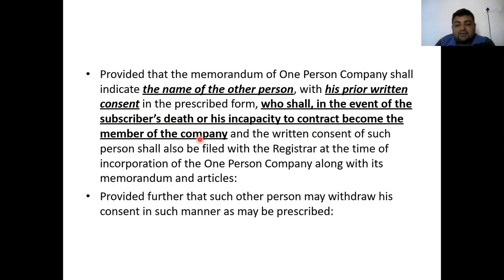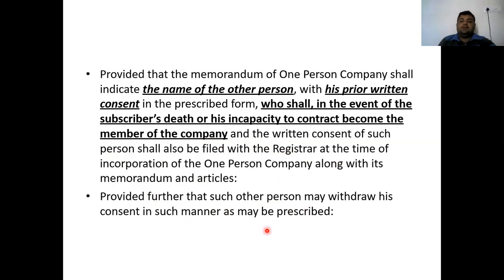So if any of these things has happened, then who will become the next member of the company should be defined while incorporating the company, and it should be filed with the registrar at the time of incorporation of the OPC along with its memorandum and articles, together with the consent of that person to act as the director of the particular company. Provided further that such other person may withdraw his consent in such a manner as may be prescribed.